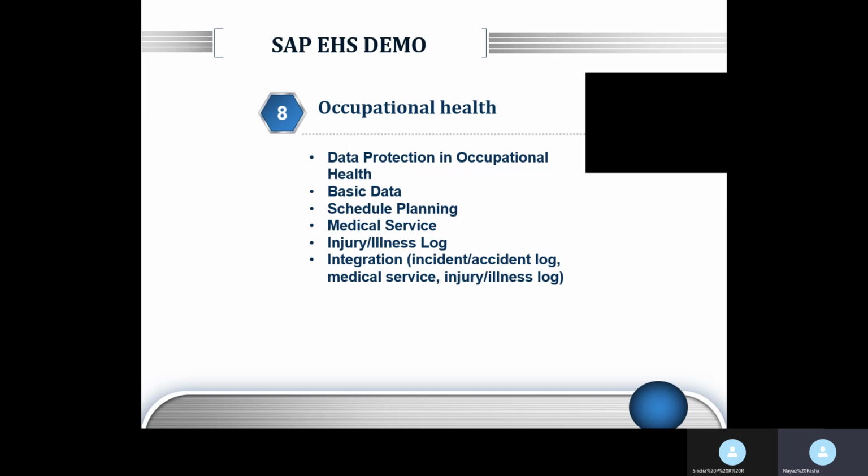Apart from these things, there is another thing you can do from here. You can create an injury or illness report. We see this from time to time in our sites. If there is any injury to the employee, or if he is suffering from any illness, we can create an injury illness report. And this report can be directly shared with your management, or you can combine it with the accident incident report for further investigation. So that is why the injury illness report comes under your occupational health component.